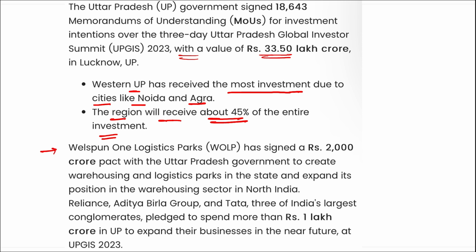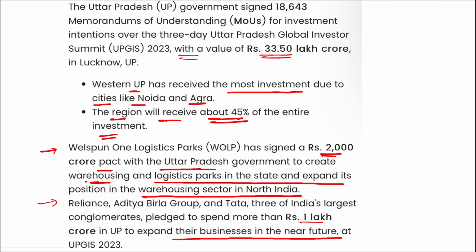Welspun One Logistics Parks has signed a 2000 crore pact with the UP government to create warehousing and logistics parks in the state and expand its position in the warehousing sector in North India. Reliance, Aditya Birla Group and Tata, three of India's largest companies, pledged to spend more than 1 lakh crore in UP to expand their business in the near future at the UP Global Investor Summit 2023.